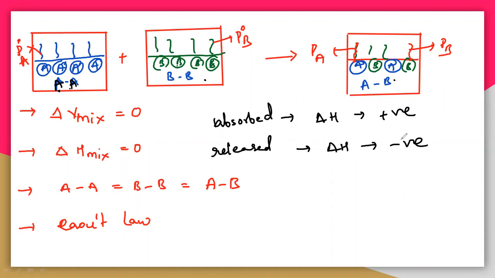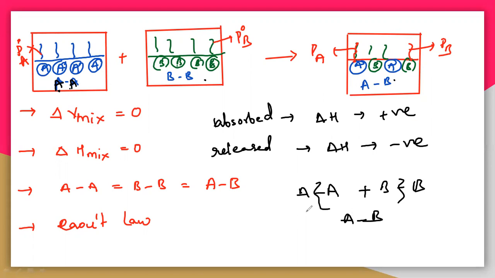So here, to make a bond between A and B, you are adding A with B. You have taken two solutions, one is A solution, another is B solution. When you are adding A and B, you get the solution AB. But there is a requirement of energy to break the bonds, which are A and A. So you must break this A, and you are adding B and B. You must break this bond so that it can make a new bond, which is AB.